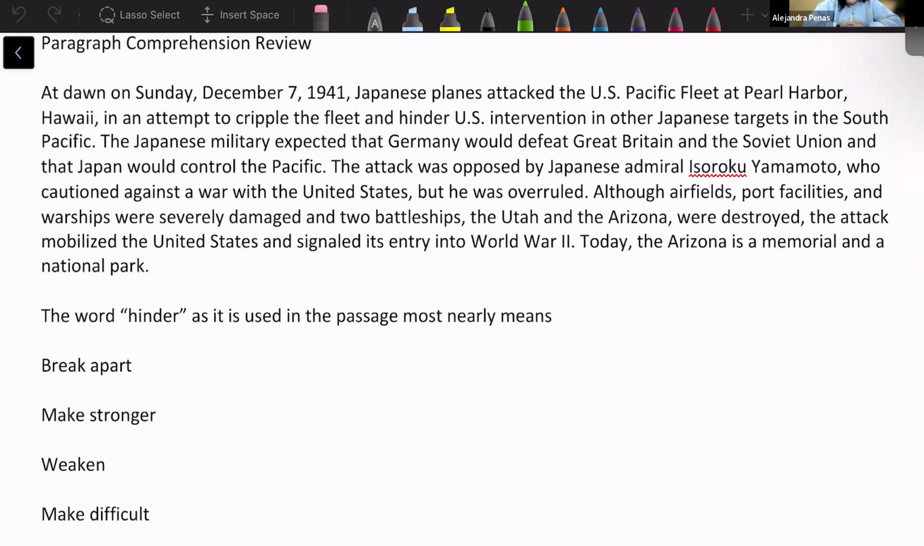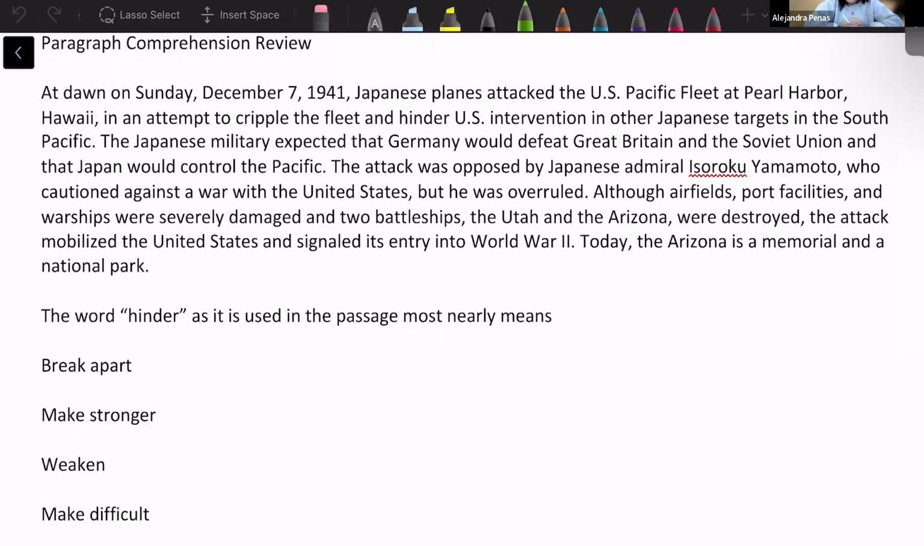The Japanese military expected that Germany would defeat Great Britain and the Soviet Union, and that Japan would control the Pacific. The attack was proposed by a Japanese admiral, I don't want to butcher their last name, so I'm not going to say it, who cautioned against a war with the United States, but he was overruled.